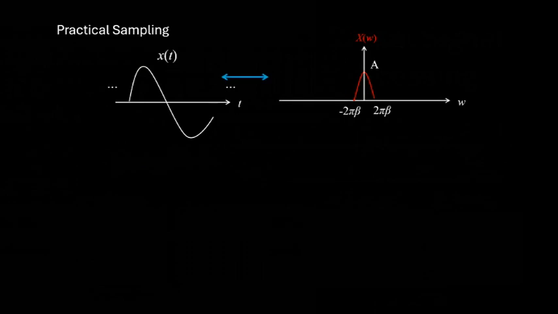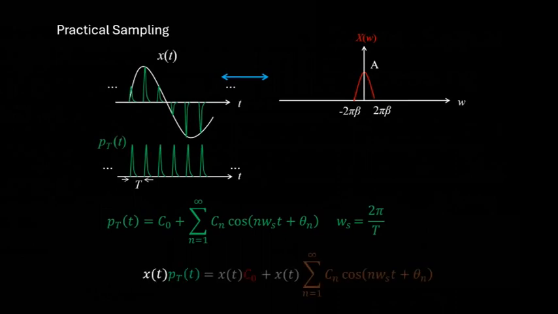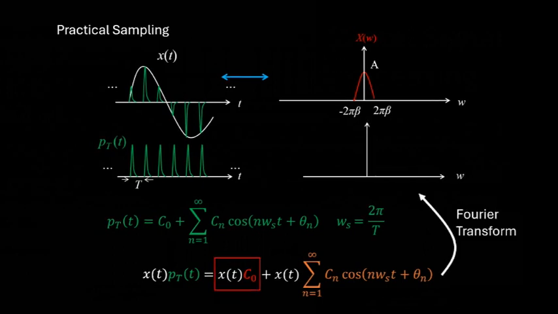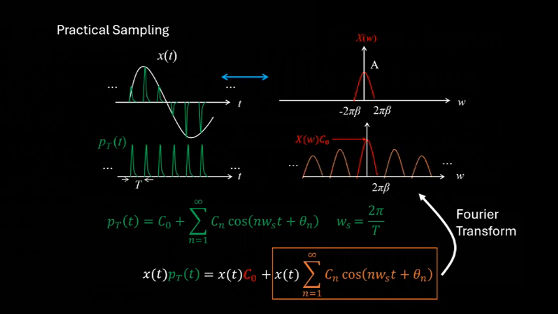A more feasible impulse that we can use at home will look like the ones in green. This train of non-ideal pulses, which are periodic and everlasting, has a Fourier series decomposition. Multiplication of x of t with this Fourier series decomposition yields the following expression. Taking the Fourier transform of the expression on the right yields, for the first term, X of omega times a constant. So the shape is the same, it's just an attenuation most likely that is happening to the original X of omega. For the other terms in frequency, we just have a modulation of x of t. Without losing sleep because of the attenuation, once again a low-pass filter can recover the signal x of t.